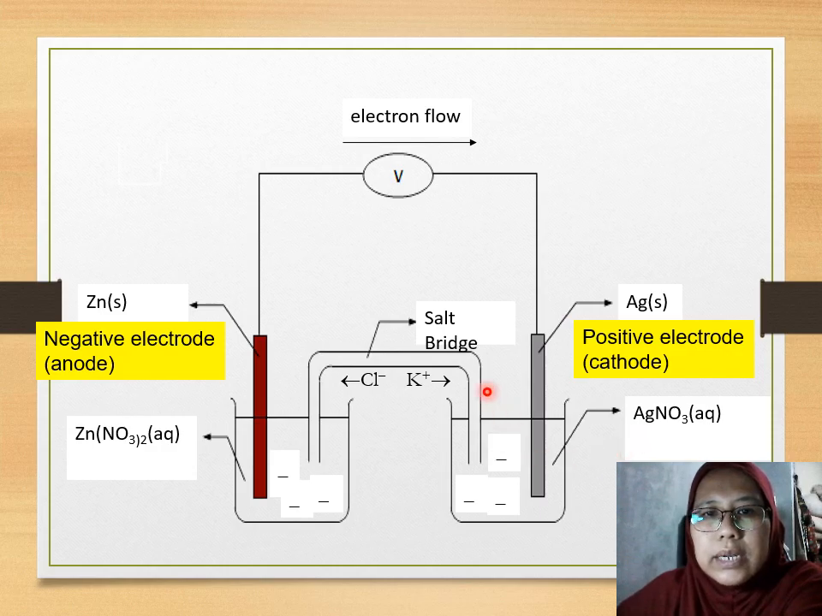As you can see, the salt bridge used is filled with the solution of potassium chloride, and this is the arrow where the ions will flow. The K+ potassium ion will flow into the right beaker, and the anion Cl- will flow into the left beaker. So these are the arrows, the labels that you need to have in order to get at least 5 marks. That's a lot.